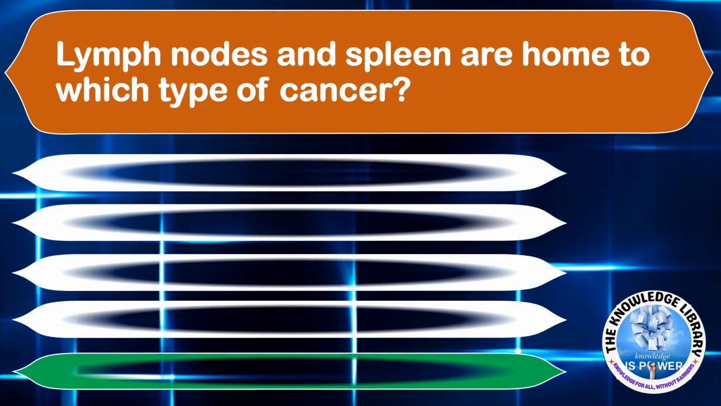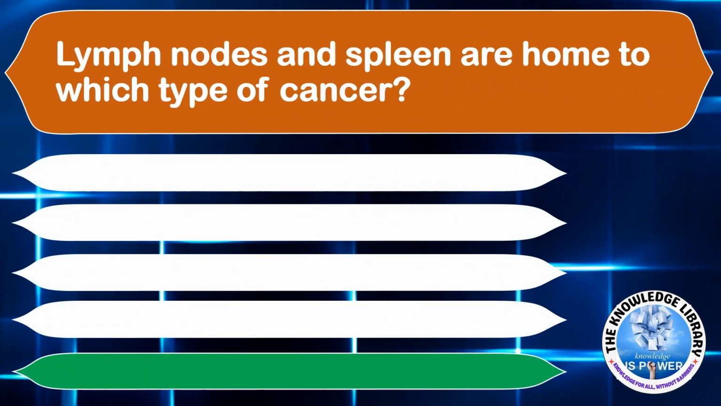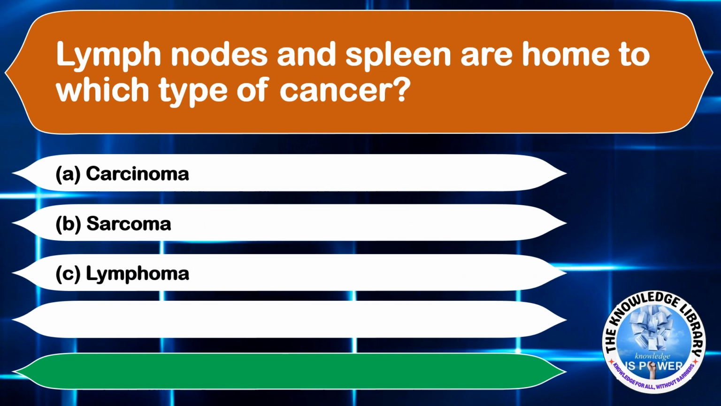Lymph nodes and spleen are home to which type of cancer? Option A, carcinoma. Option B, sarcoma. Option C, lymphoma. And option D, leukemia. The correct answer is option C, lymphoma.